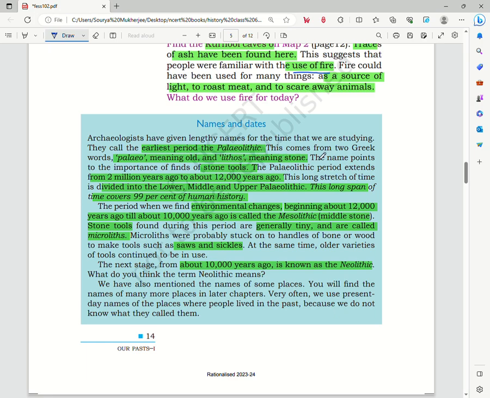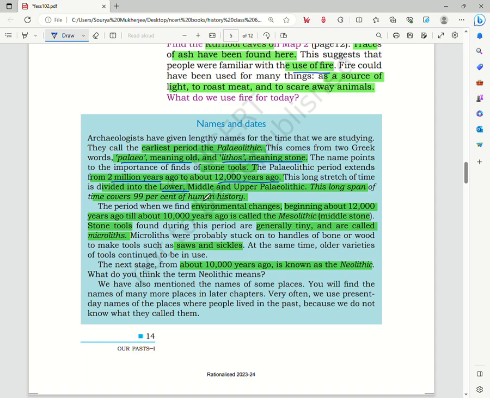Now the word Paleolithic comes from two Greek words, paleo meaning old and lithos meaning stones. This name suggests the use of stone tools, and the time period of the Paleolithic age was from around 2 million years ago to about 12,000 years ago. So this is a very long period of time, and this has been divided into three parts.